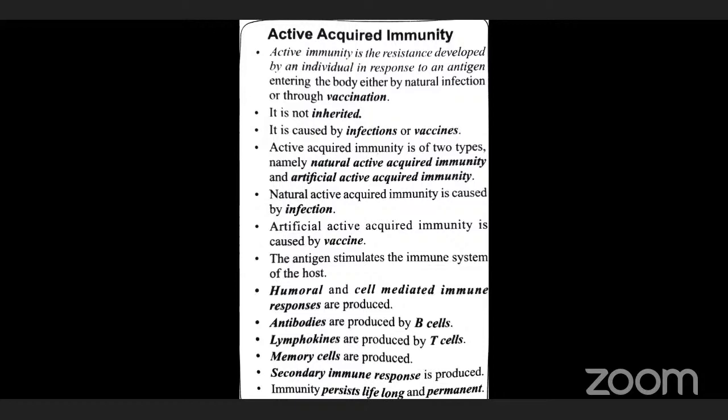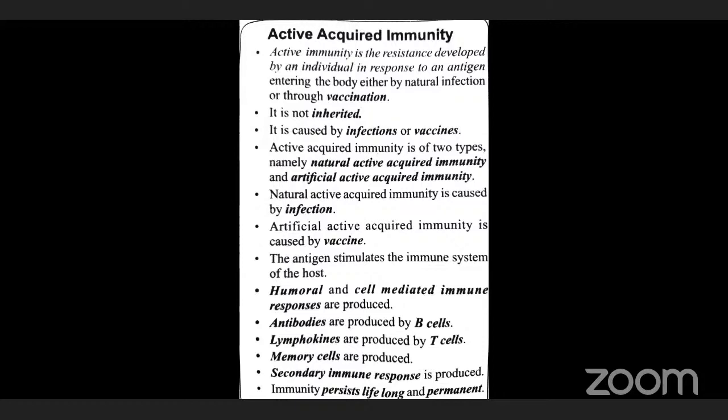Active immunity involves the synthesis of specific antibody, which is called humoral immunity. Otherwise, it will produce immunogenically active cells. So active immunity will stimulate two types of cells.